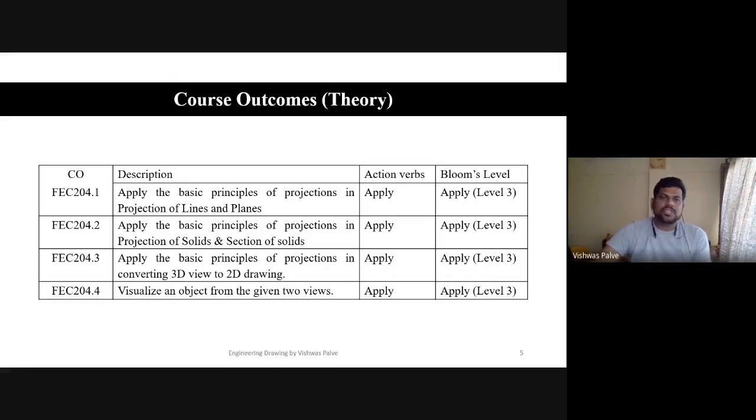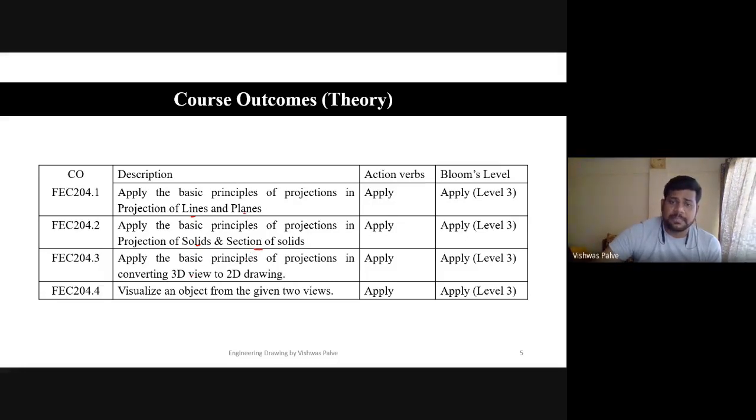Then what are the course outcomes for theory? So there are total four course outcomes. This is based on our syllabus. Apply the basic principles of projection in projection of lines and planes. Then apply the basic principles of projection in projection of solids and section of solids. These are the topics which we are going to learn, that is lines, planes, solids, section of solids.